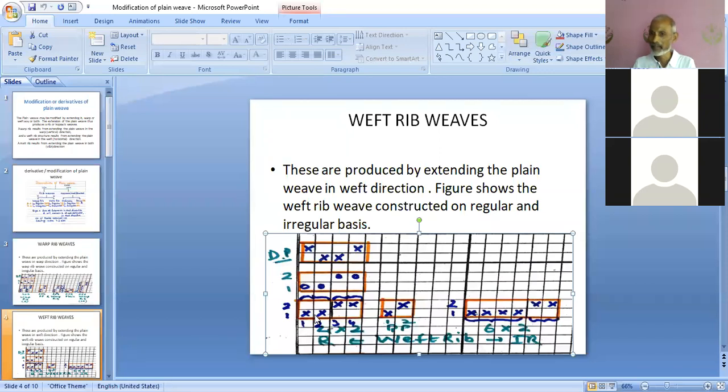If both the threads are of the same color, then it will not be so prominent in the fabric. It will not be visible in so prominent a way in the fabric. But suppose the first thread is of black color and the second thread is of white color, and black threads come in the position of white and white threads come in the position of black after running a few meters of the length of the fabric, then it will appear as a defect in the fabric very prominently. So to minimize or prevent it, what we are doing here is, the ends which are working in the same order, we are separating them by the dent wire of the reed.